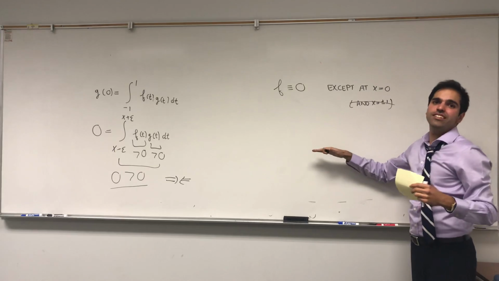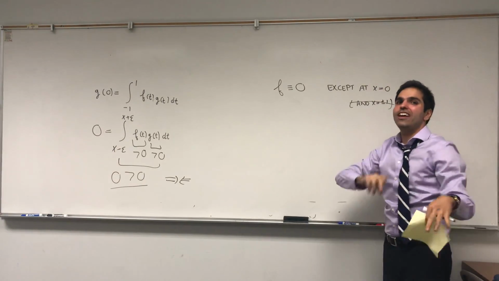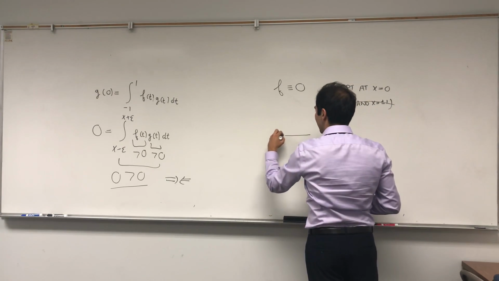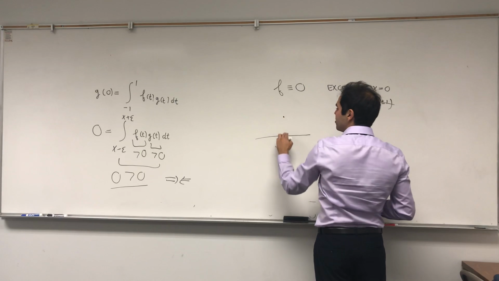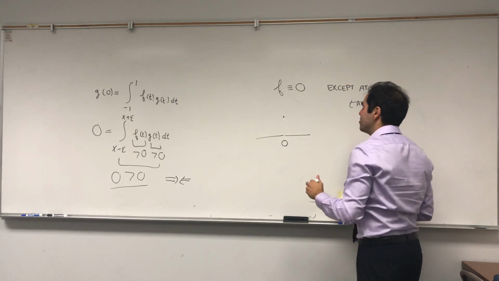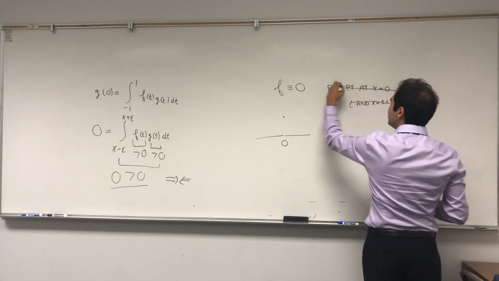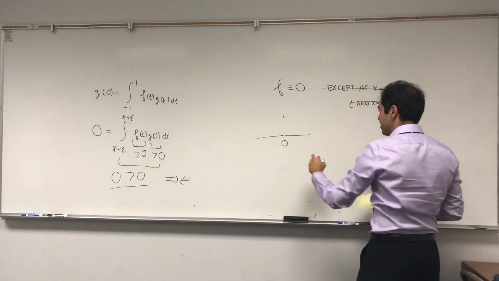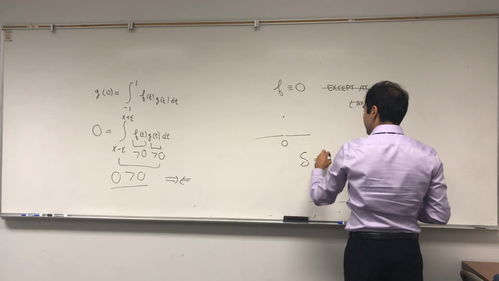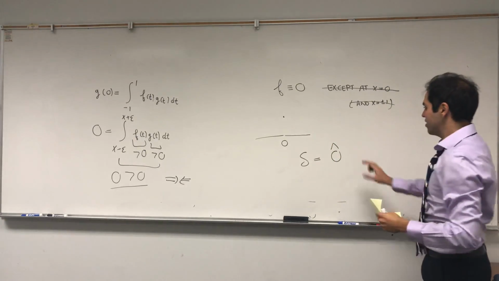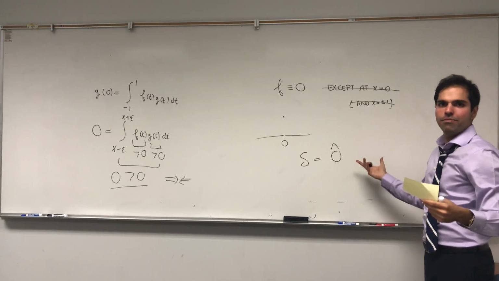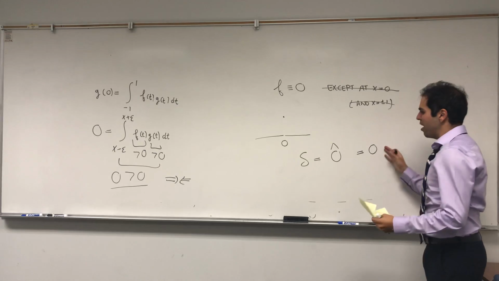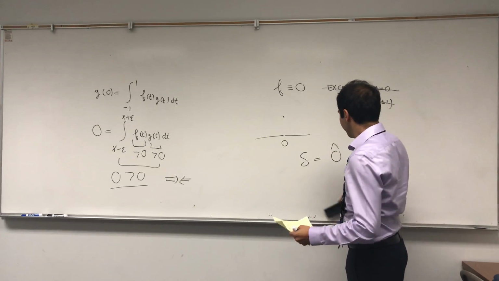But look, f is a continuous function. So if it's 0 everywhere, except for maybe a point, by continuity it forces the point to also be 0. So if f was non-zero at 0, then this function wouldn't be continuous. So in fact, we do get that f is identically equal to 0, but then what does that tell us? It tells us that the Dirac delta is just 0 hat, but 0 hat is the integral of 0 times g, and that's just the 0 functional.